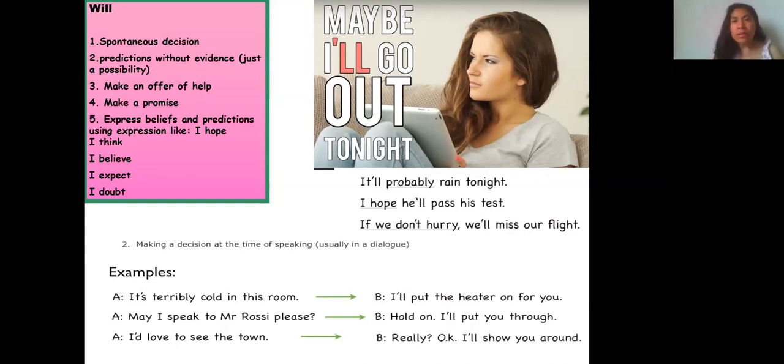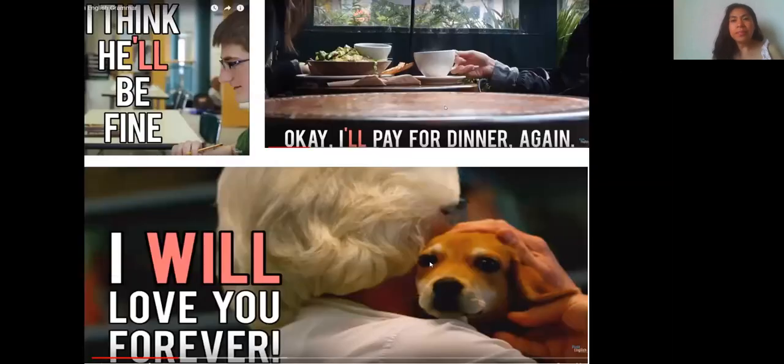Another use of will is when we make an offer or a promise, as well as when we express our beliefs. It is used with expressions like I hope, I think, I believe, I expect, or I doubt. In the following picture, I'm going to show you some sentences and you are going to help me decide what the use is in each.